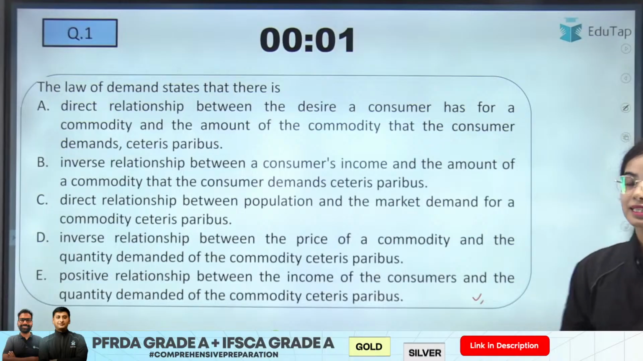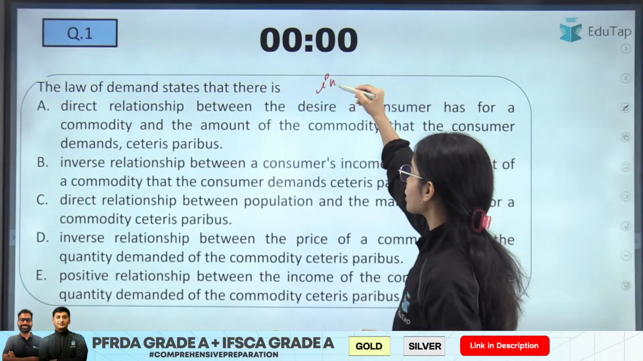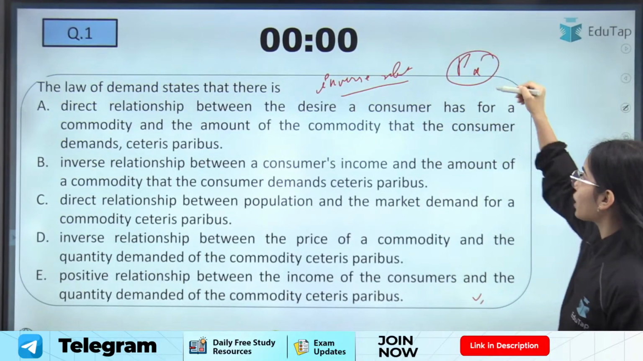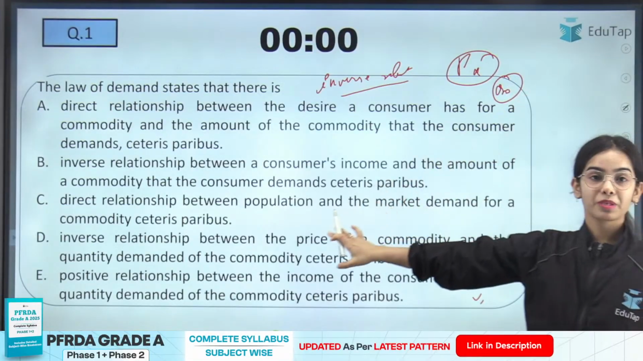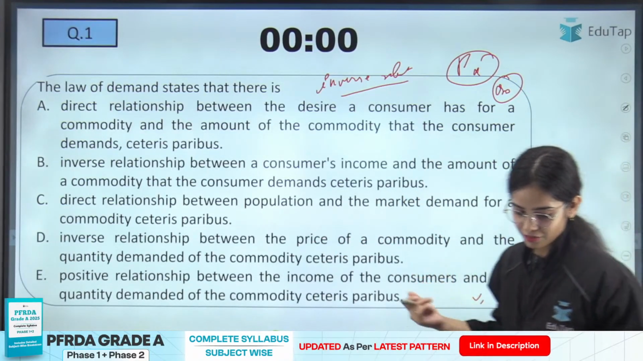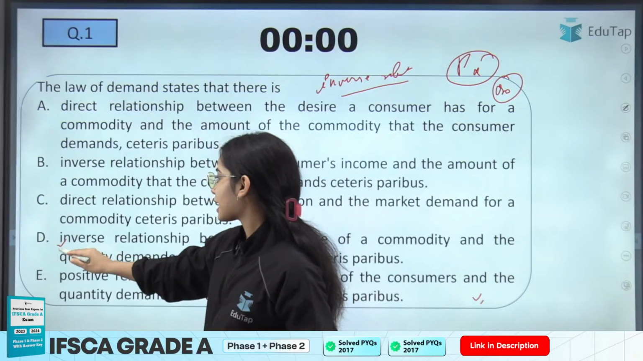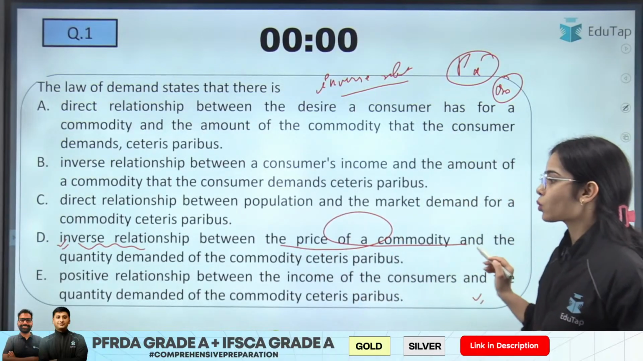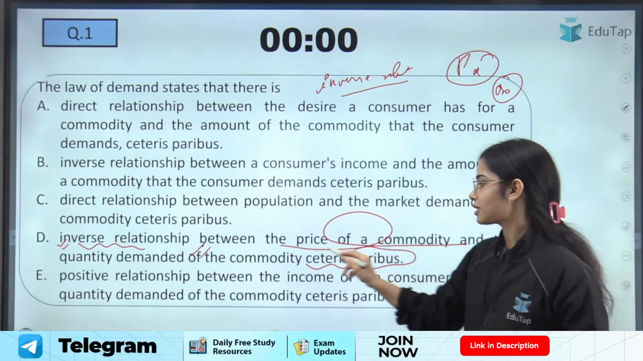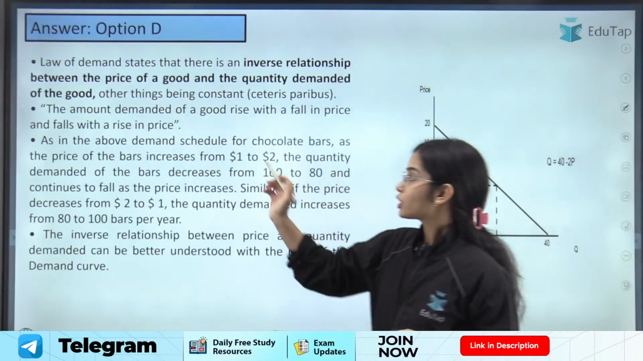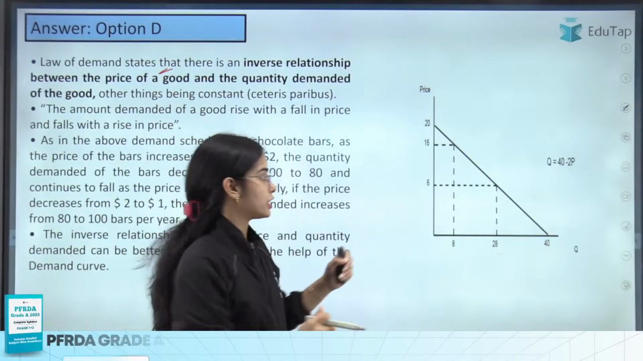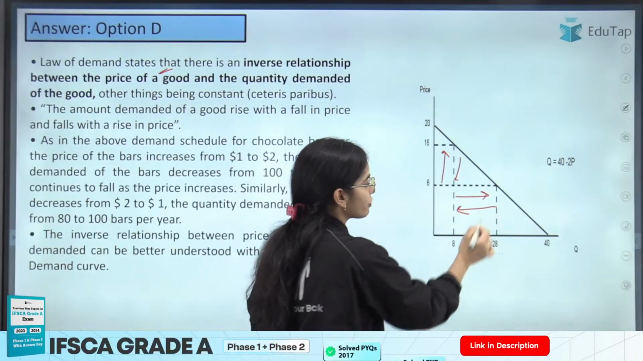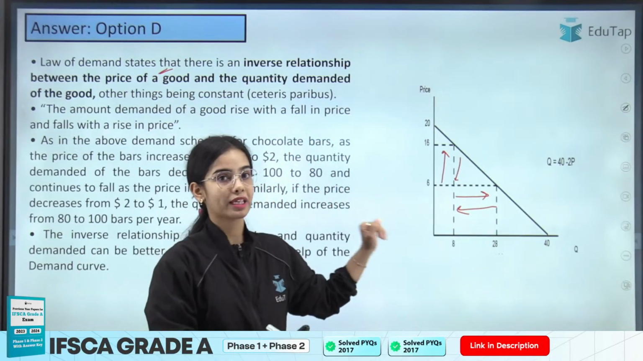The law of demand states that there is an inverse relationship. The law of demand shows the inverse relationship between the price of the commodity and the quantity demanded of the commodity. Ceteris paribus means other things remaining constant. Yes, very good, Nilesh and Pallu. So D is the right answer. If the price is increasing, the demand will decrease. If the price is decreasing, the demand will increase. So this is the inverse relationship shown by the law of demand.